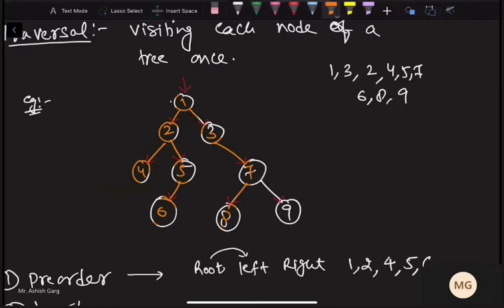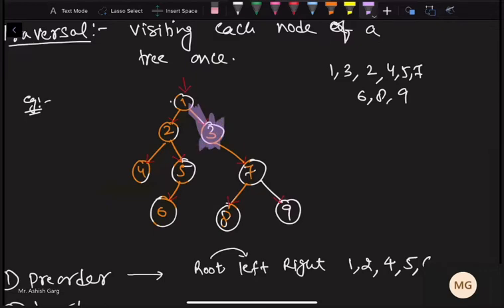Do we have right part of 5? No. So we do not have to visit right part because it is null right now. Then we go back to 2. Is 2 visited? Yes. Then we do not have to visit again. Then we go back to 1. Is 1 visited? Yes. Then we go to the right of 1 because the left part of 1 is fully explored.